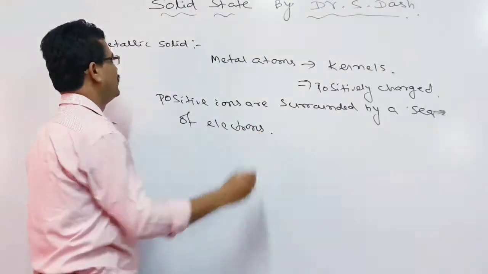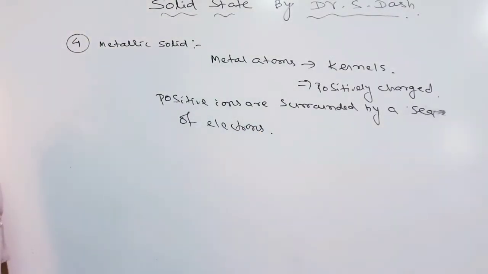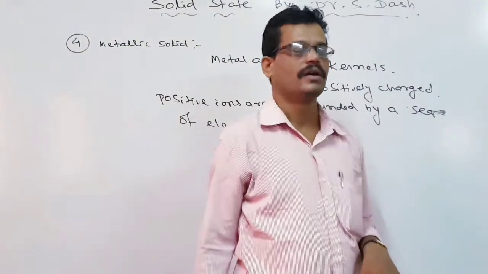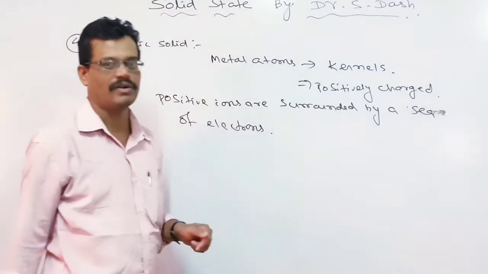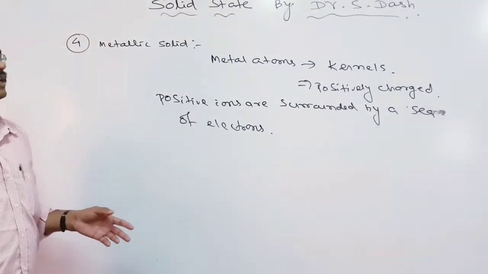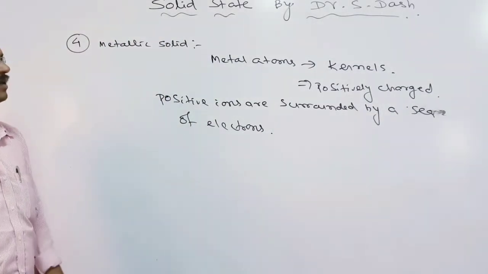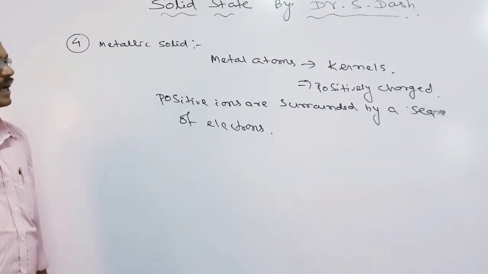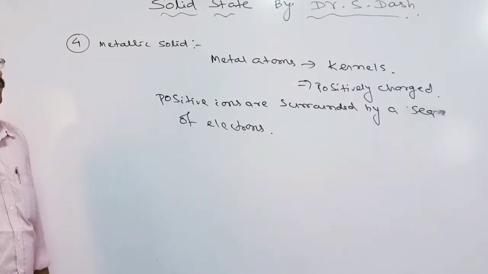Just like ionic solids, where there are positive and negative charges from cations and anions, in metallic solids the positive charge is formed by the metal atoms, known as kernels, and the negative charge is formed by electrons.